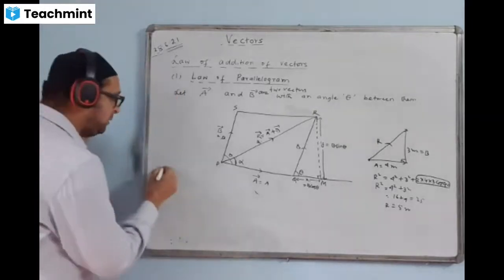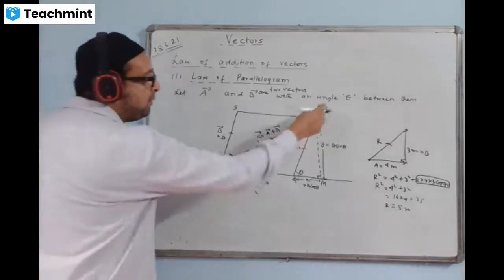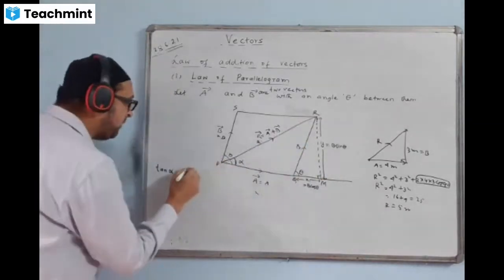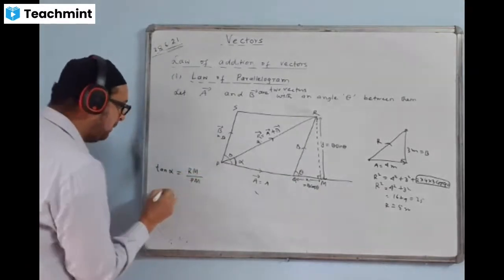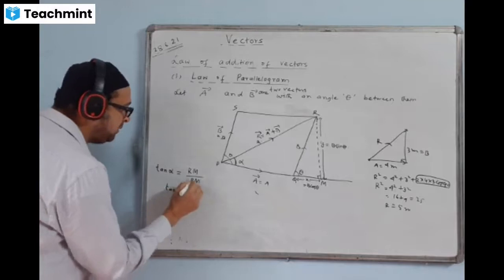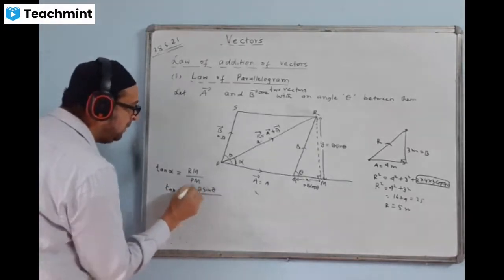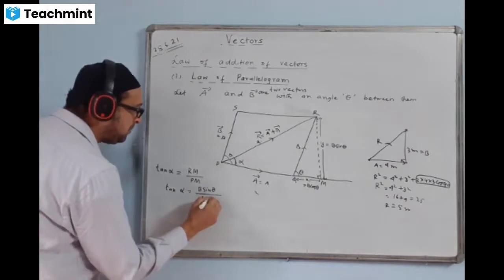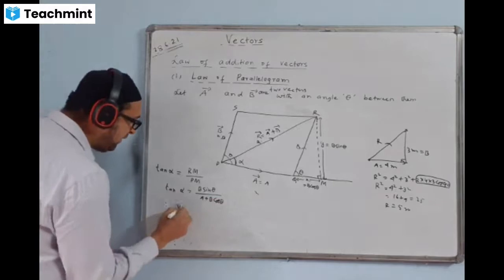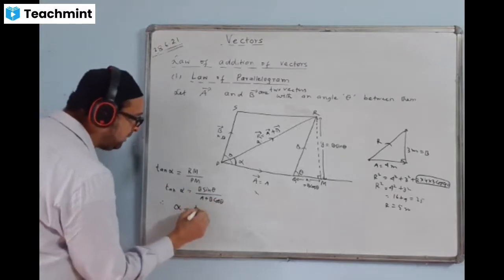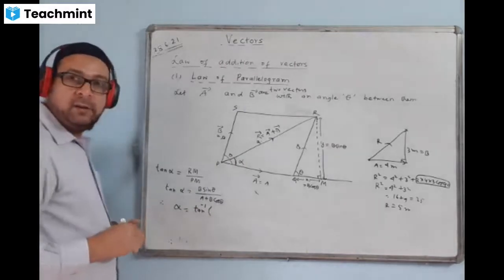We take tan alpha now. Tan of this angle, tan alpha. Tan alpha value will come perpendicular by the base. Tan alpha value will come Rm by Pm. Rm value is coming B sin theta, and Pm value is coming A plus B cos theta. Therefore alpha value will come, tan will go that side, so it becomes tan inverse, tan to the power of -1.